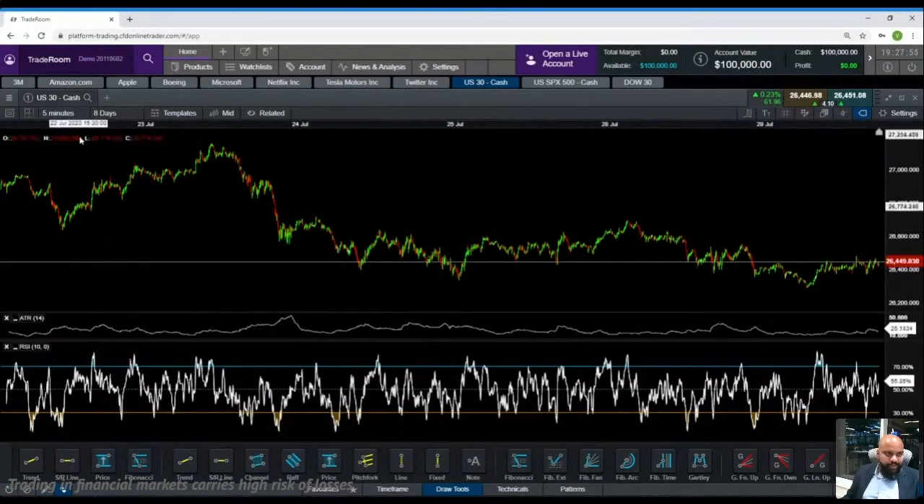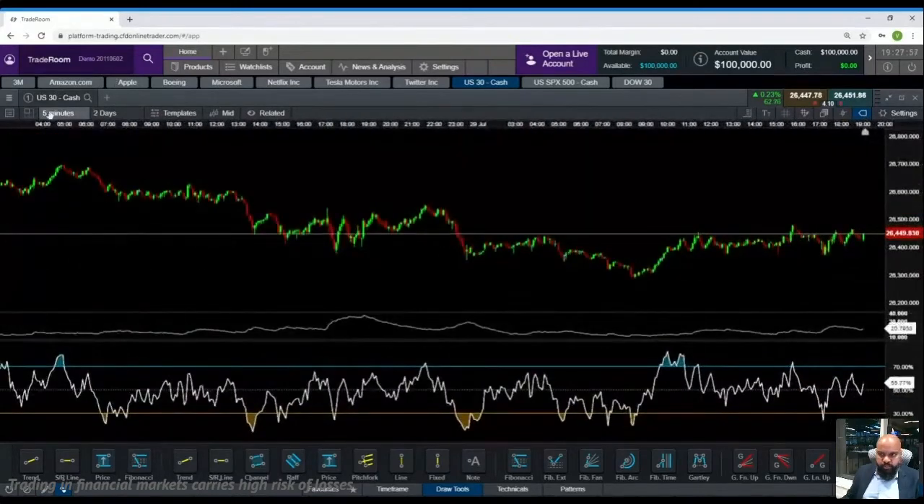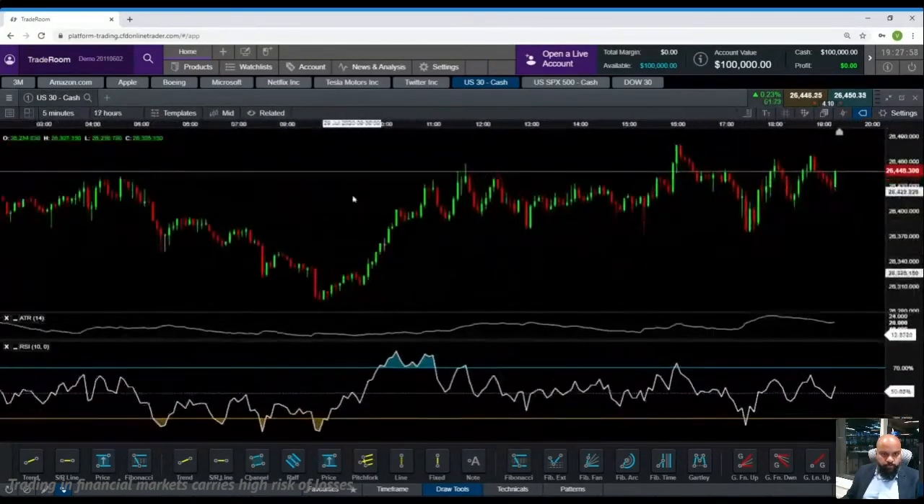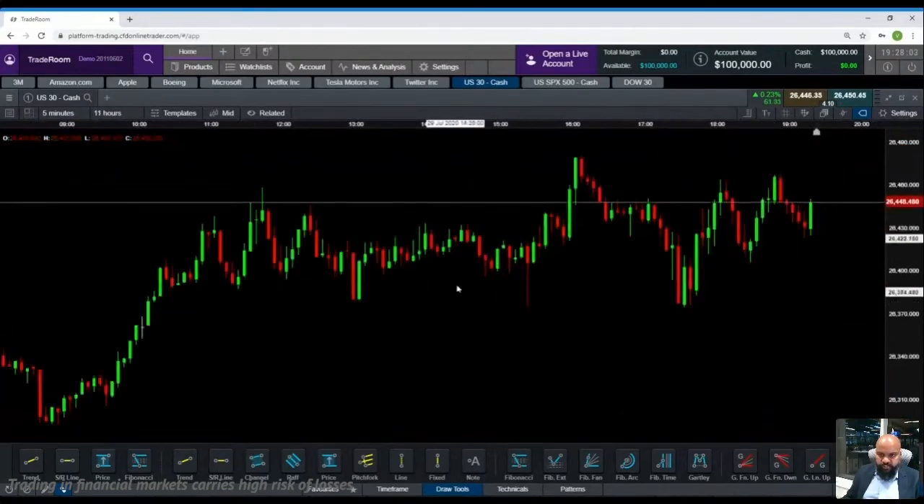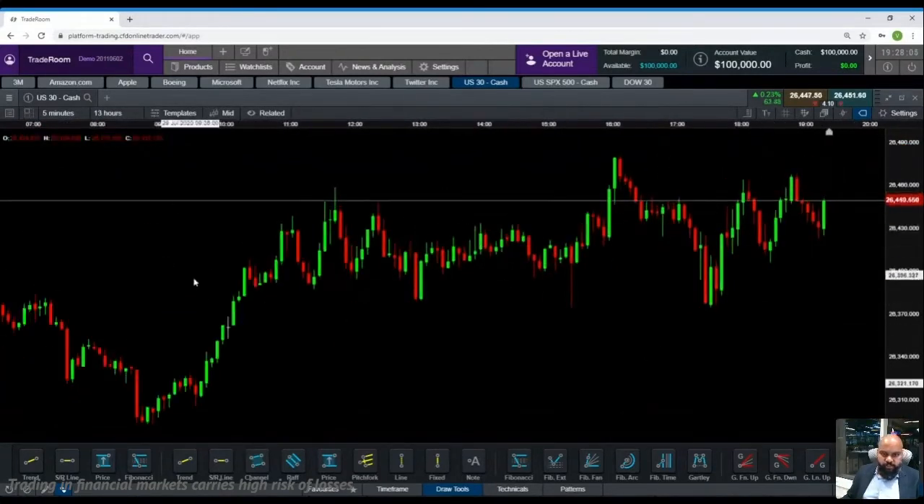I'm going to be taking a 5-minute chart on US 30 to give you an example of how to use RSI and ATR. Let me close everything. So this is your chart. This is US 30 movement for the day. Markets has been swinging both direction.